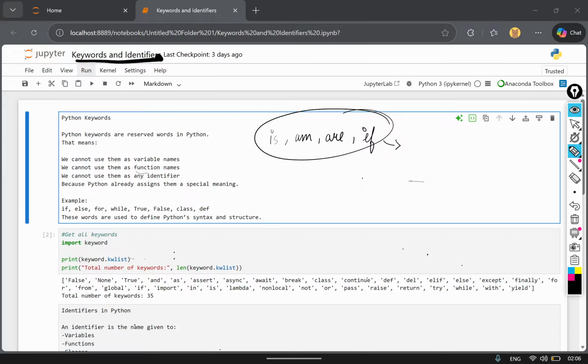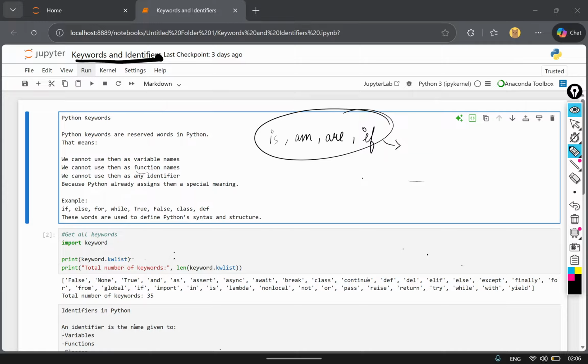And if we talk about identifiers, identifiers are the names we give to something, just like we give names to people and objects. In Python, we give names to variables and functions. By the end of the video you will know exactly how to tell the difference between keywords and identifiers, and you will be very confident using them in your own code. So, let's jump right in.